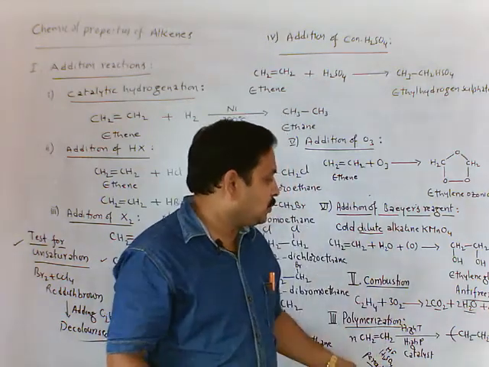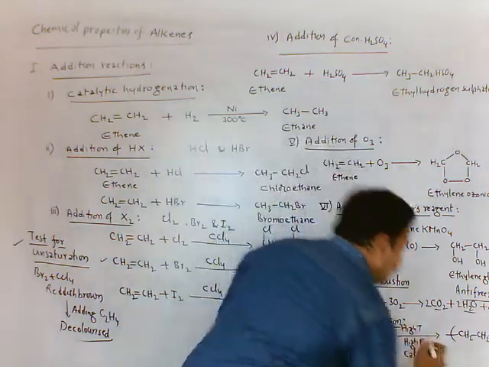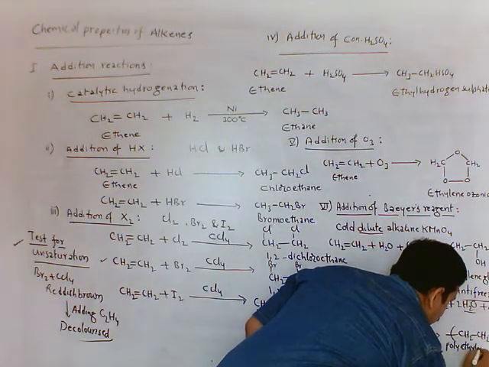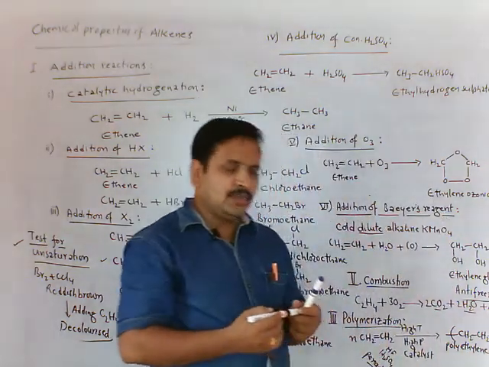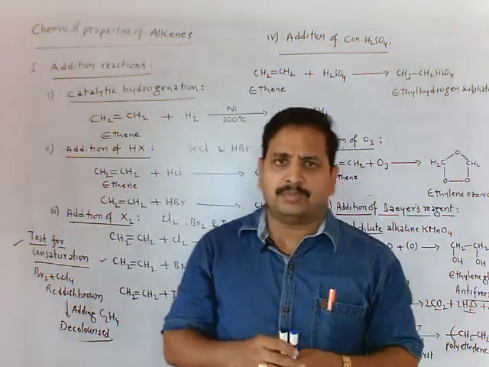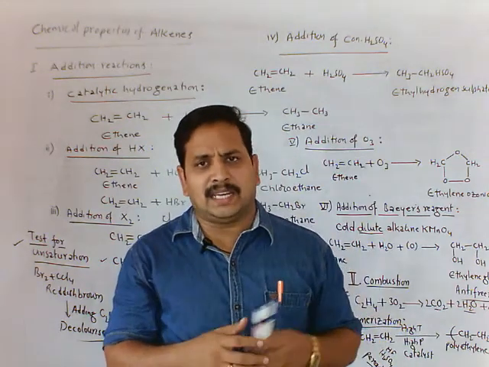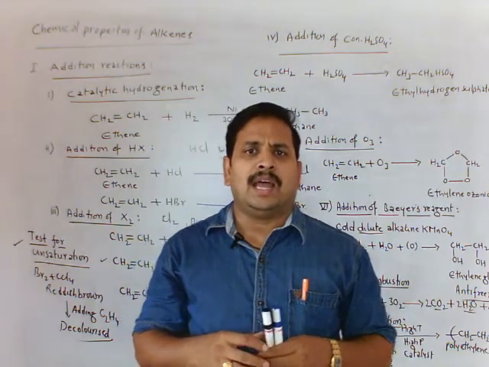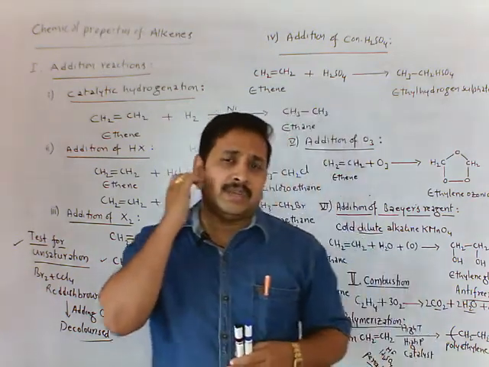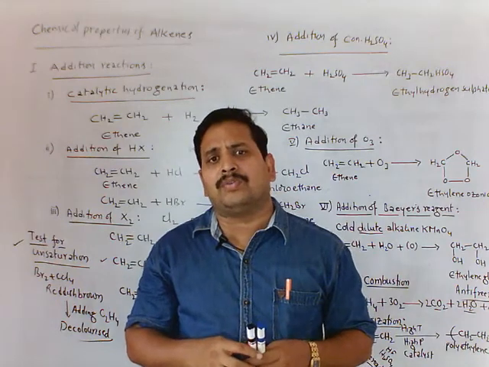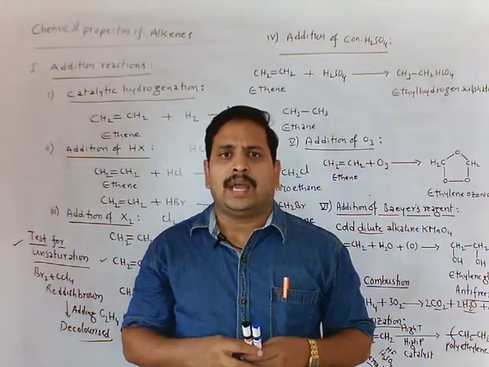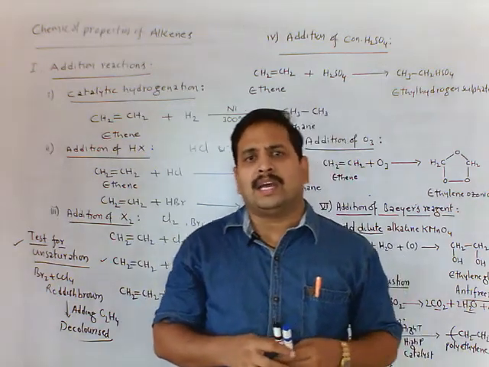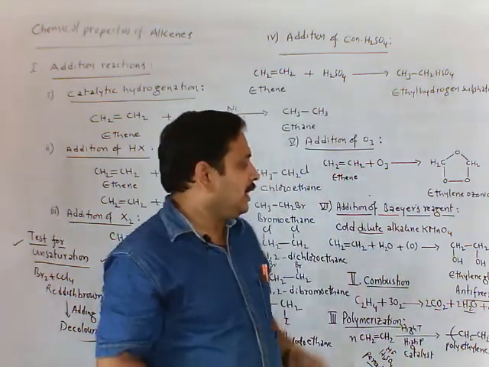Here this is polyethylene, its name is polyethene or polyethylene, and it is used to prepare some chemicals also: diethyl ether, ethylene glycol, mustard gas. And also it is used in the artificial ripening of green fruits, and it is used to preserve the green fruits also. So these are the uses of ethene or ethylene.